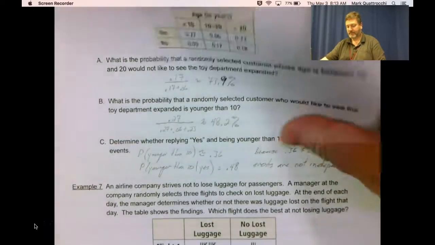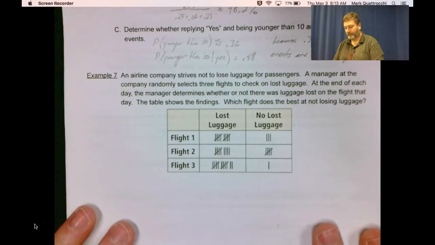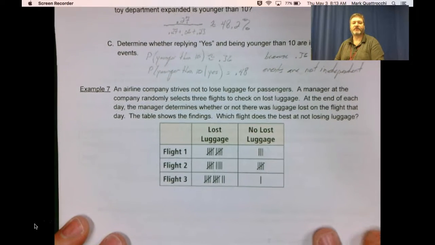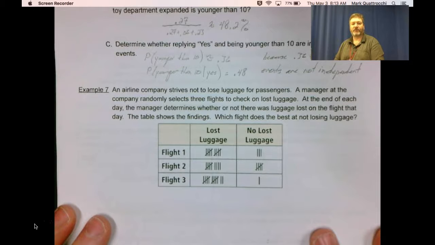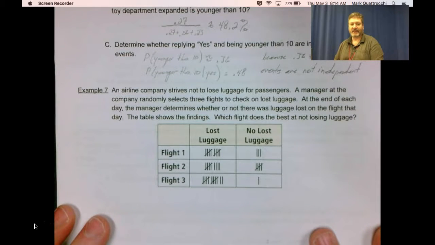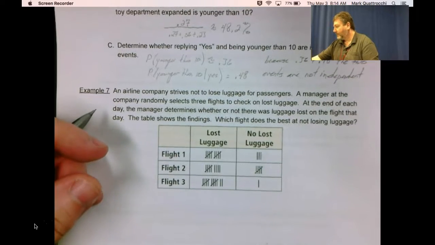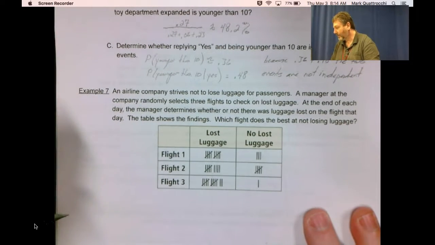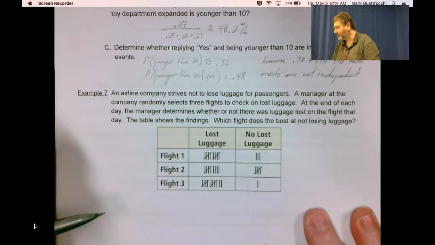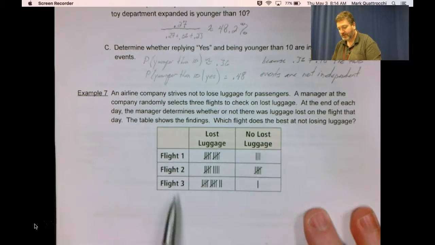All right, example 7. An airline company strives not to lose luggage for passengers. A manager at the company randomly selects 3 flights to check on lost luggage. At the end of each day, the manager determines whether or not there was luggage lost on the flight that day. The table shows findings. Which flight does the best at not losing the luggage? So, based on the sample, the probability the flight will not lose luggage is greatest for flight 2.